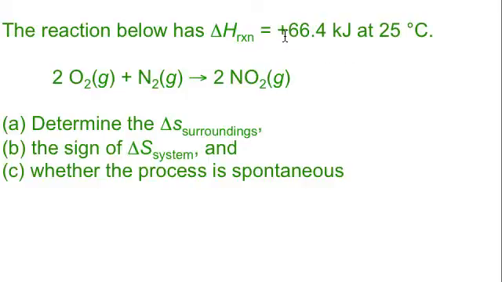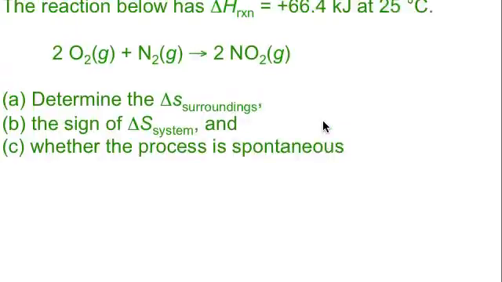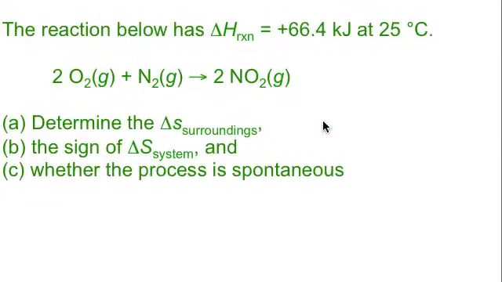So endothermic, 66 kilojoules. Determine the delta S of the surroundings. Let's see, I didn't write this out. What would I do? Oh yeah, the delta S of the surroundings equals the negative delta H of the system divided by the Kelvin temperature. So how about if I just take the negative of this, which is negative 66.4, divided by 298 Kelvin, and that should give me my entropy change. Oh, it's down there. It's on the PDF. Do you care to see it? Also, you can look it up on the PDF.